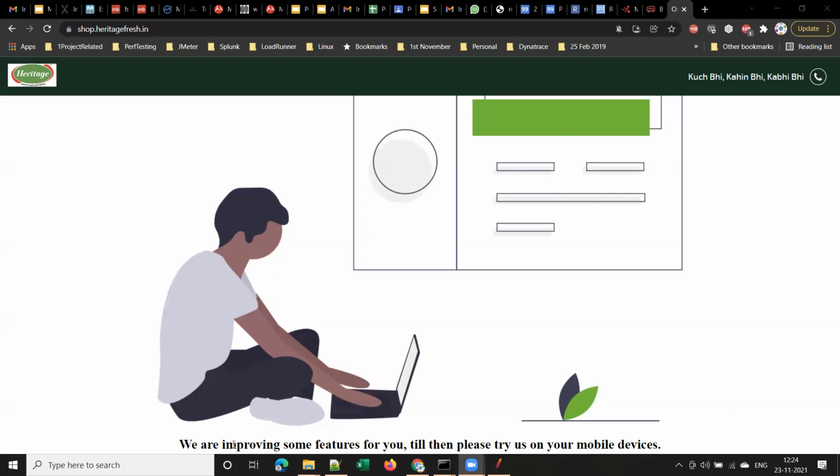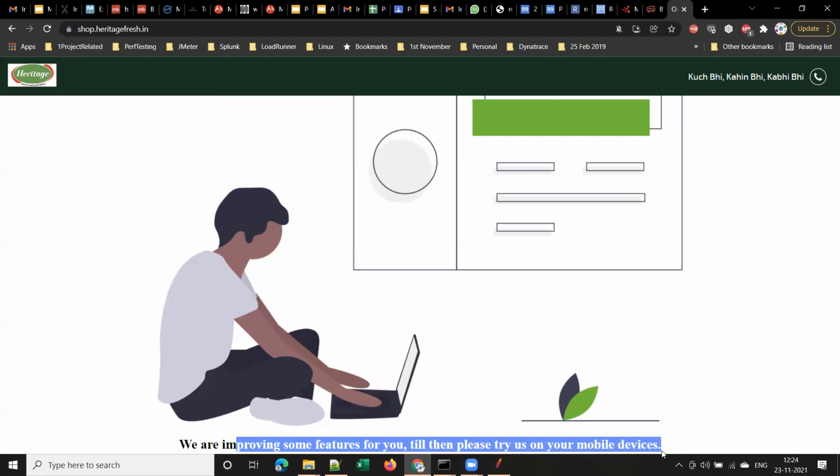So still it is not working. See here, we are improving some features for you. Till then, please try us on your mobile devices. So still the performance is not improved. You got it? So what they are doing now is trying to improve the performance. You can see here, we are improving some features for you. Till then, please try us on your mobile devices. So they are tuning the performance of the application, to make the application support more users and get better performance. Now the website is not working actually. You can't see anything here. Yes or no?